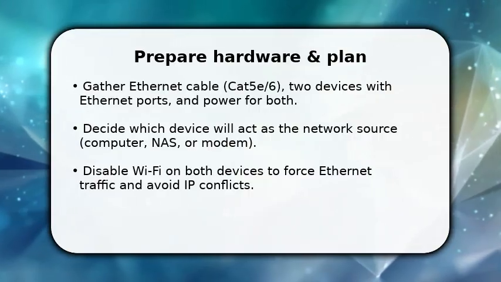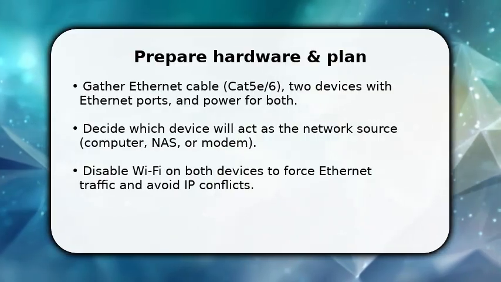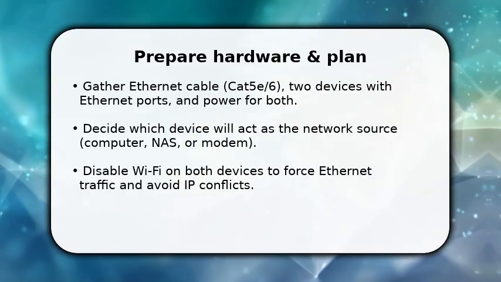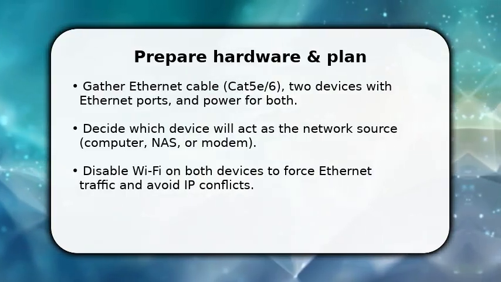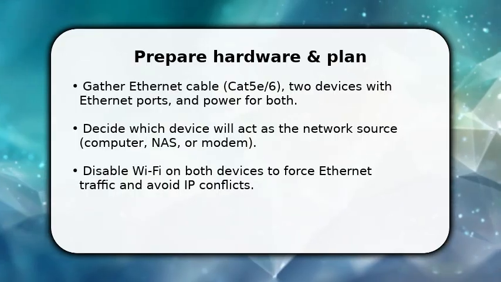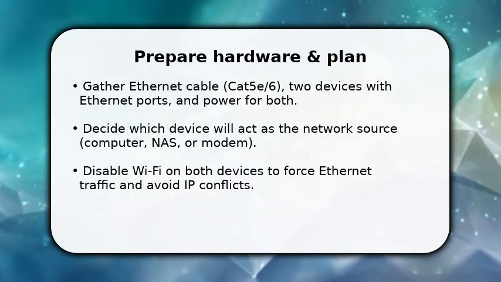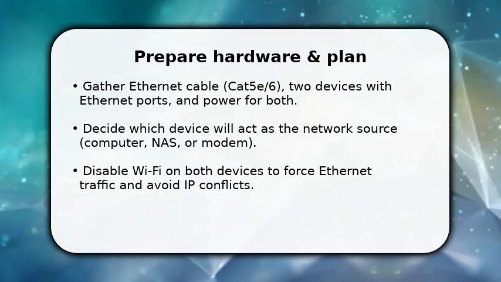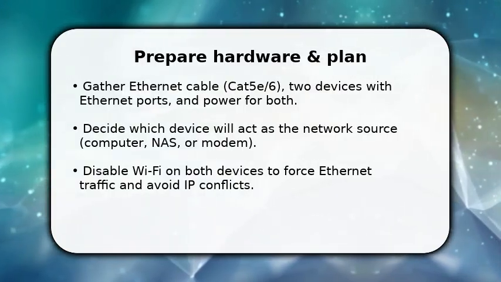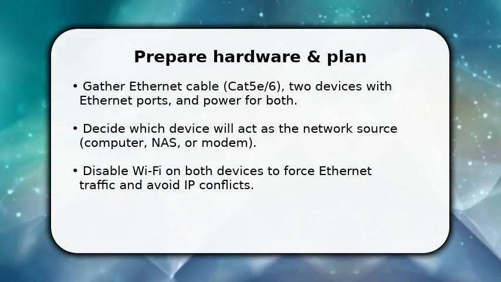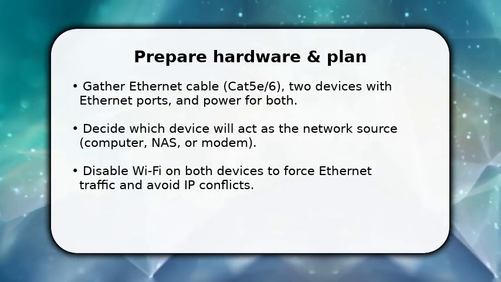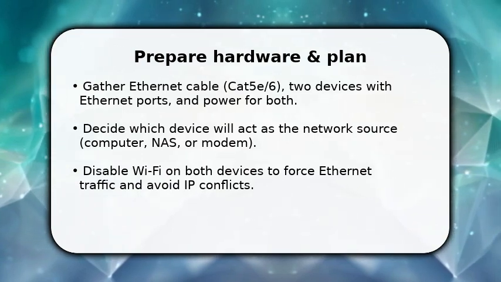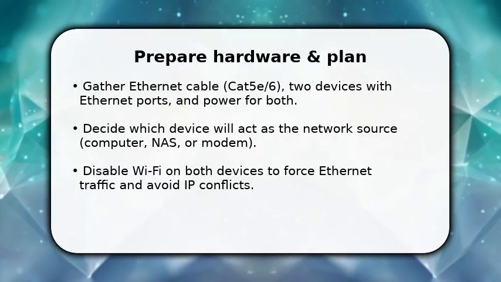You start by choosing the device that provides the network connection and preparing a direct cable link. Plug a quality Cat5e or Cat6 cable into the source device's Ethernet port and into the target device. Next, disable Wi-Fi on both devices so traffic uses the cable only. This avoids split routing. Finally, check both devices have active Ethernet adapters and current drivers. Once done, move to assigning addresses so the two machines can see each other directly without a router mediating.